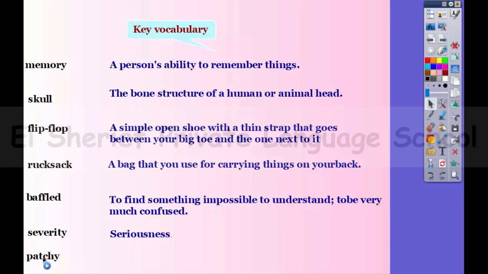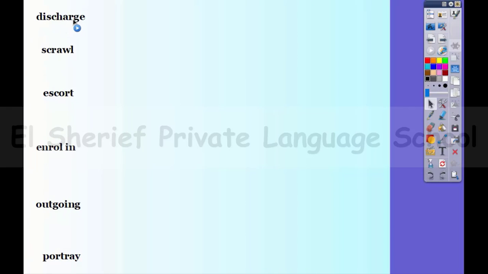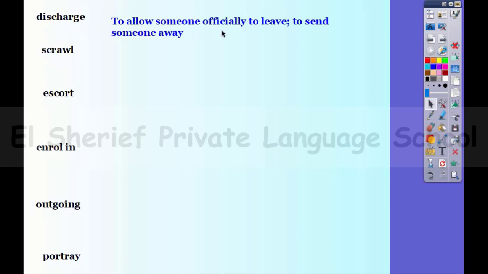Here we have the word patchy. Something that's not complete. Good in some parts but not in others. I can say that I have a patchy knowledge of politics. I mean that I don't have complete knowledge on this subject. Here we have discharge. To allow someone officially to leave or to send someone away. So, to discharge someone means to give them the permission to leave a place. For example, the patient was discharged from the hospital.